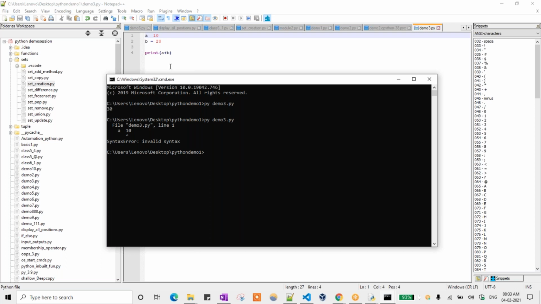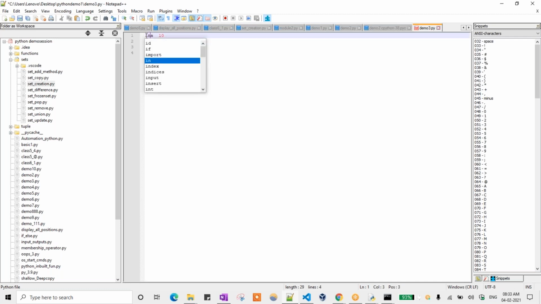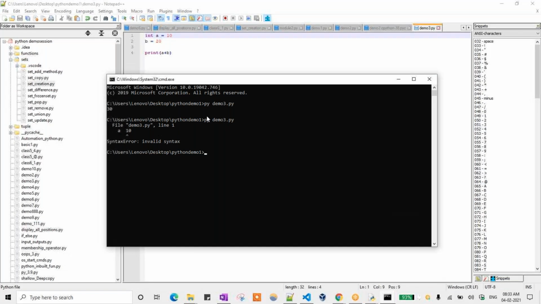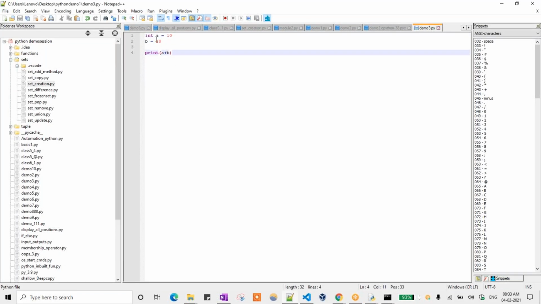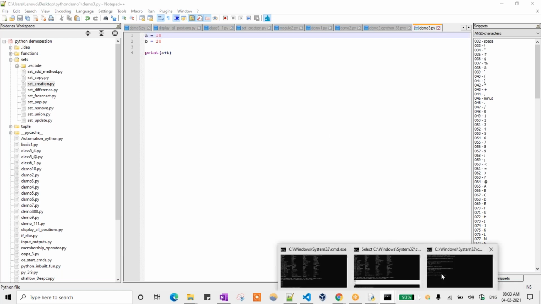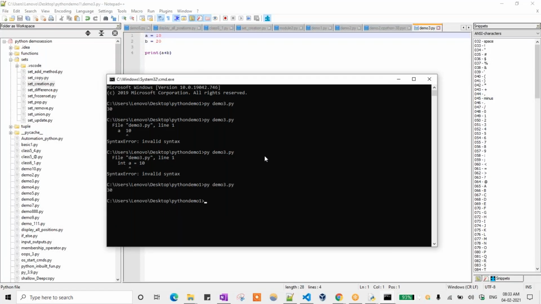And also one more thing, here we are not defining any data type, like int a equal to 10. Suppose here I assign that variable but I give int. If I run that one also, it will throw a syntax error here itself. See here, int a equal to 10. That means Python can already recognize that, so why are you giving that explicitly? If I run it now, it will work. So that is the interpreter kind of thing: line by line execution, we can call it an interpreter.